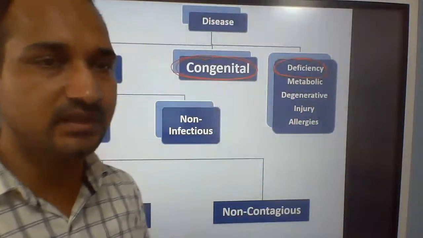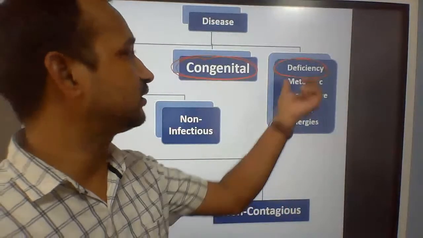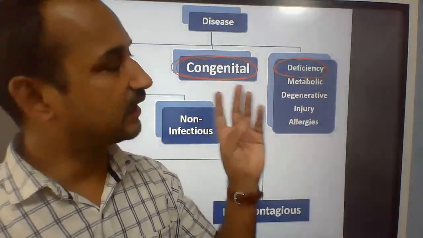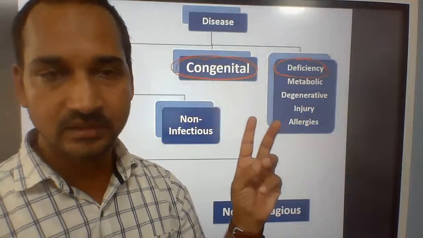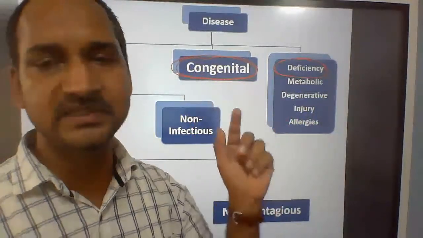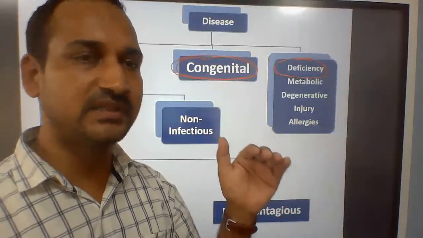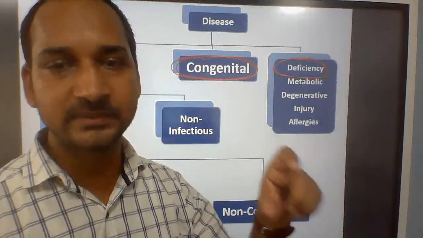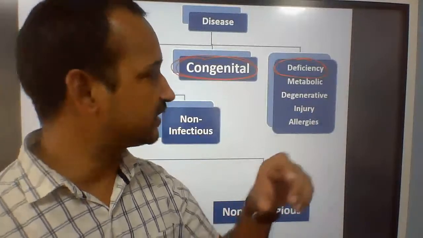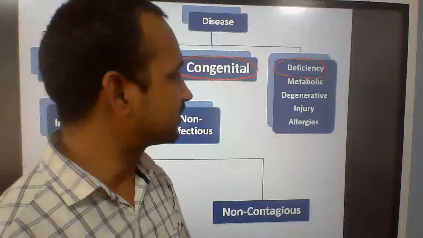You are not feeling easy, you have a disease, maybe because of deficiency of vitamins, minerals, protein, carbohydrates, or lipids. Whatever nutrients are lacking, they are called deficiency disease or deficiency syndrome.